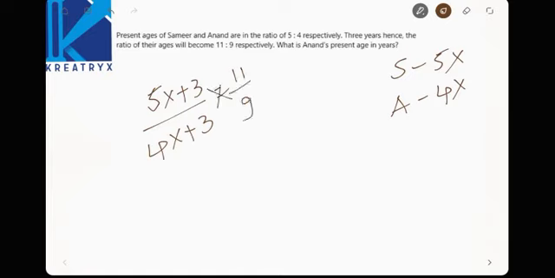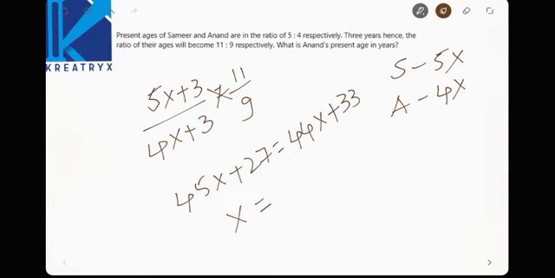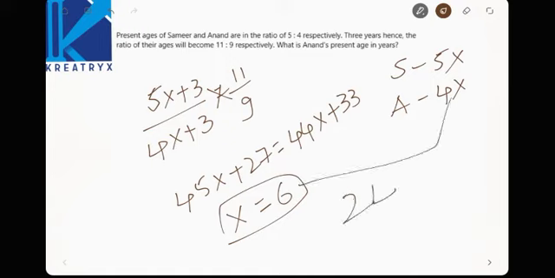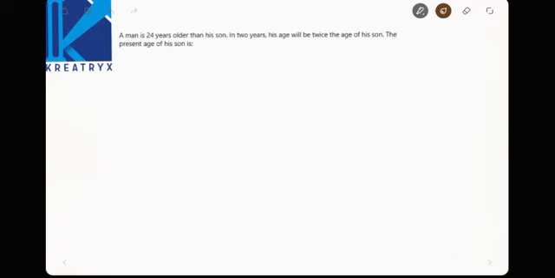Crisscross this, you will get the answer. 9 fives are 45x plus 27, equals 44x plus 33. Now x is equal to 33 minus 27, which is nothing but 6. So Anand's age is 4 into 6, that is 24, right? We have done many questions, so we are going by shortcut methods.